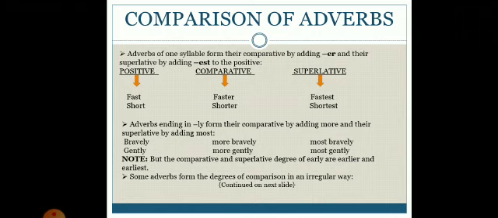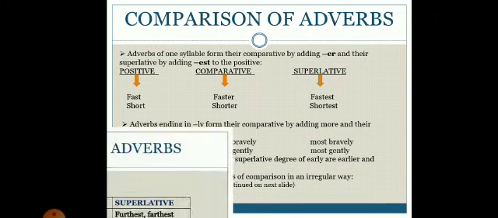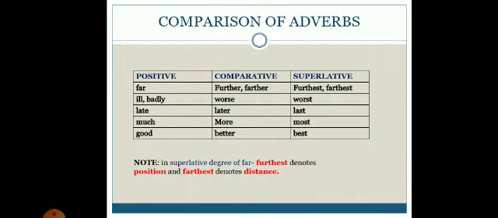Some adverbs form the degree of comparison in an irregular way. Look at the chart. Far, further, furthest; farther, farthest. So far has two forms, further and farther. Here you have to see that when it shows position, we use further and furthest. When we speak about distance, then we use farther and farthest. Ill, worse, worst. Late, later, last. Much, more, most. Well, better, best.